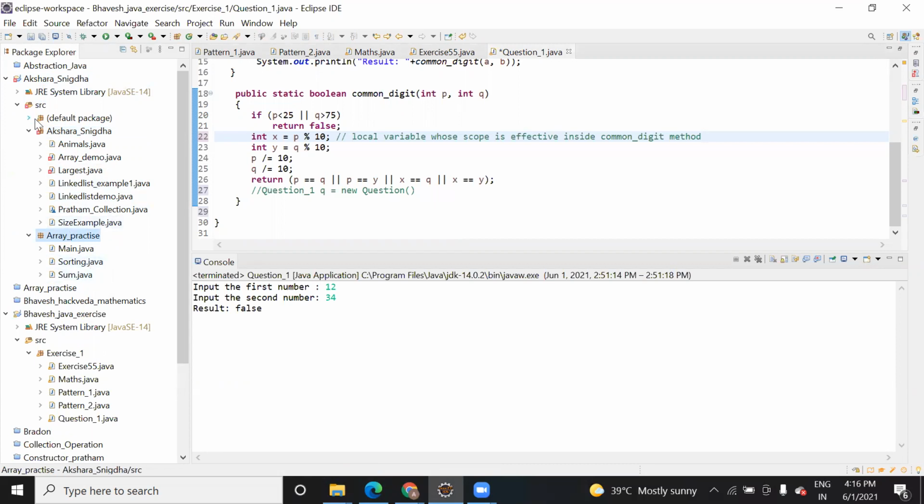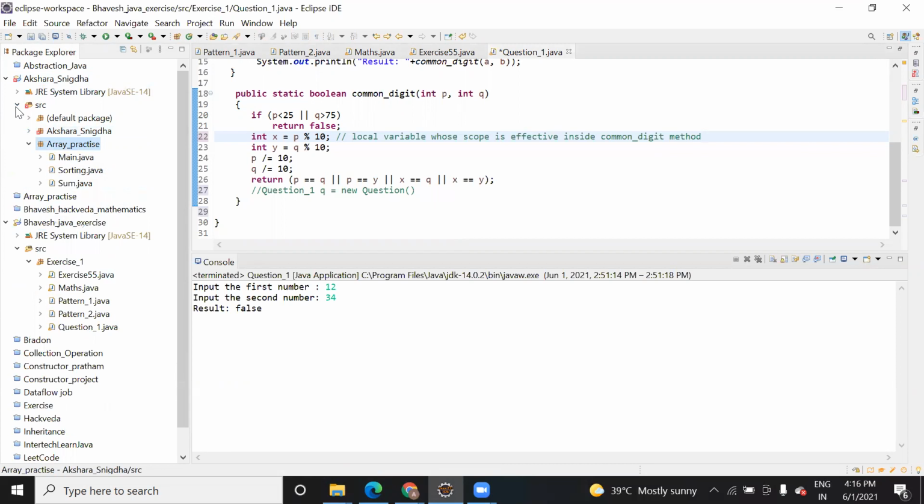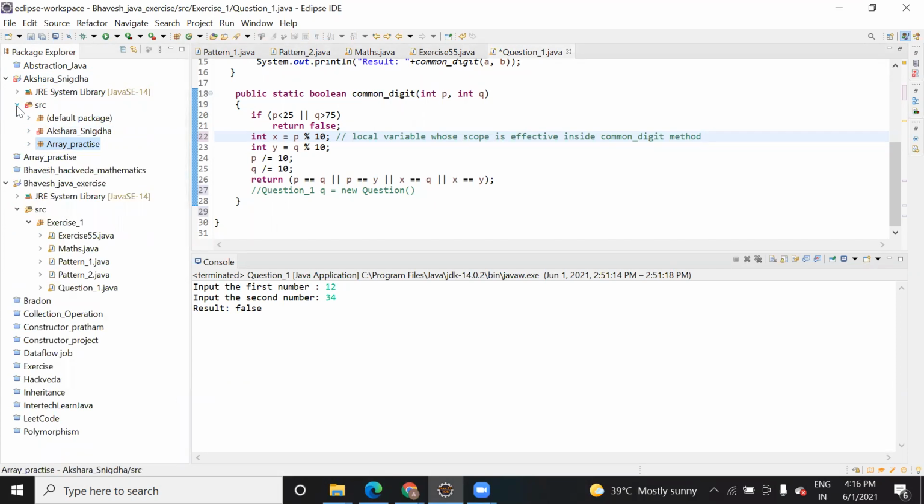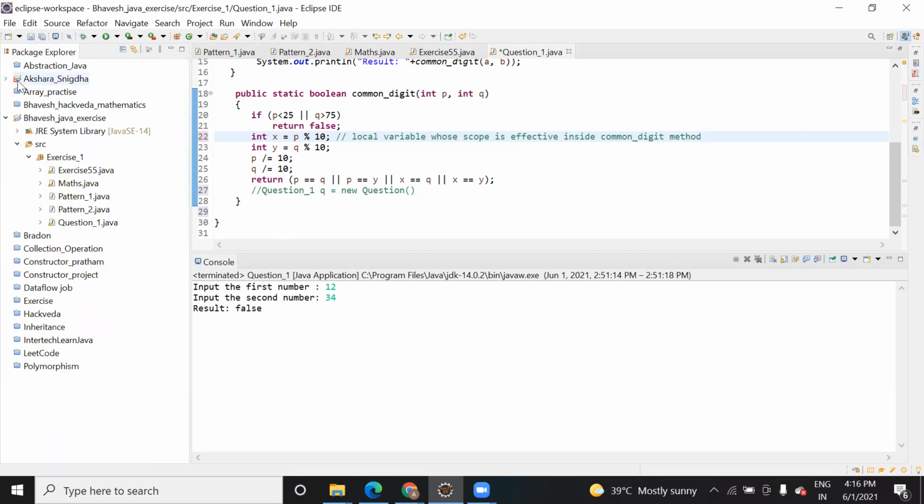You can't use the at the rate, hashtag, star. So that will be illegal. You said absolutely correct. Whatever the variable name, it should start with a character, and you can't start with a number.